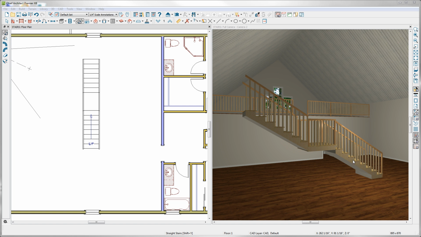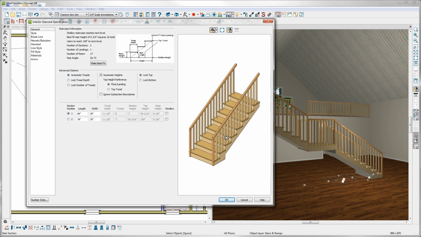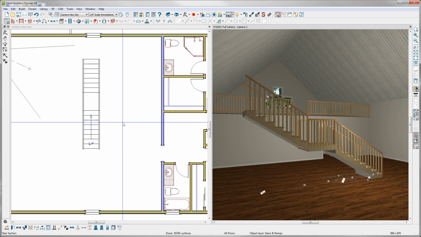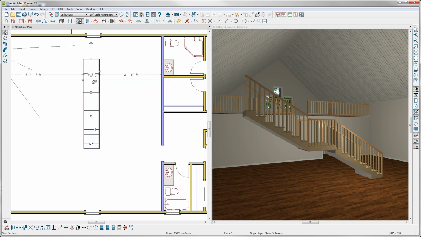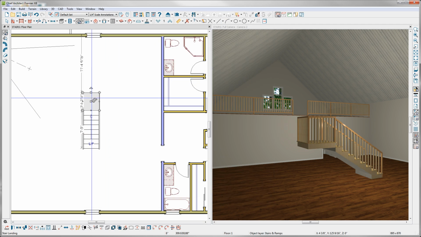If I double-click here on the first stair section, you'll notice that the Interior Stair Specification dialog shows both stair sections, the number of treads, and the riser height. These riser heights are automatically calculated according to the number of risers that I've drawn. I'll go ahead and click OK here, and then we'll delete our top stair section and the landing.